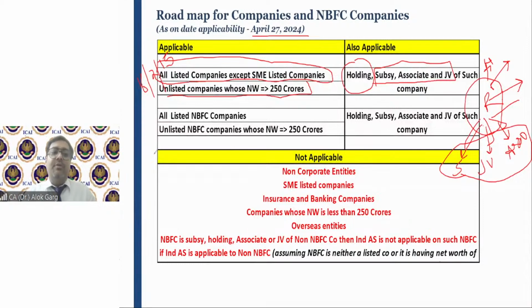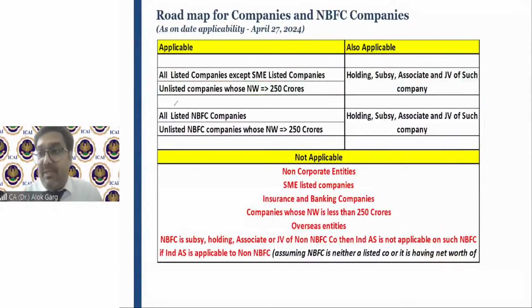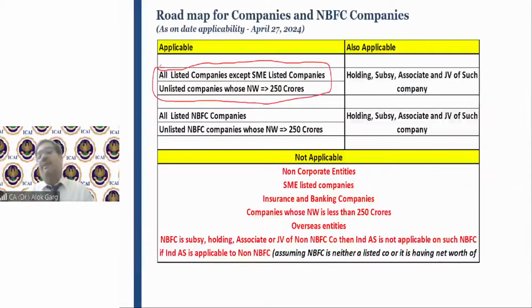Sir, what about NBFC companies? So this was only applicable to companies other than NBFC companies.